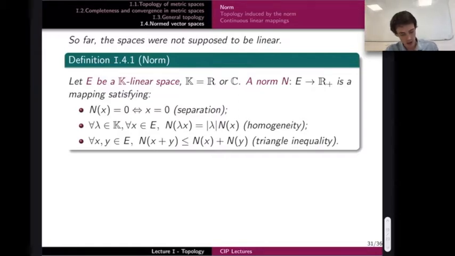So the separation, then we ask for the norm to be homogeneous. So this is this property here: for any lambda in K, whether it's real or complex, the norm of lambda times x, which here is a multiplication by a scalar, is the absolute value, or the modulus, if you prefer, of lambda times N of x. It's the homogeneity. And again, the triangle inequality, which reads like that.